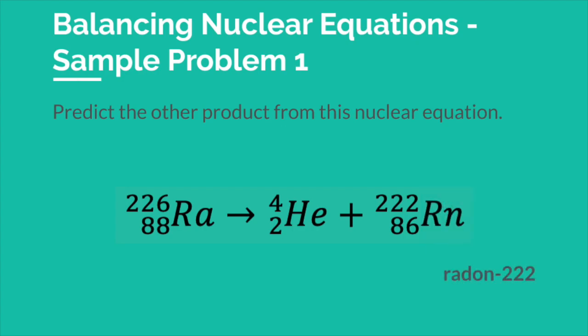Using the periodic table, we see that the element with an atomic number of 86 is in fact radon. The symbol for radon is Rn. That means that when radium-226 undergoes an alpha decay, it produces a new nucleus of radon-222.